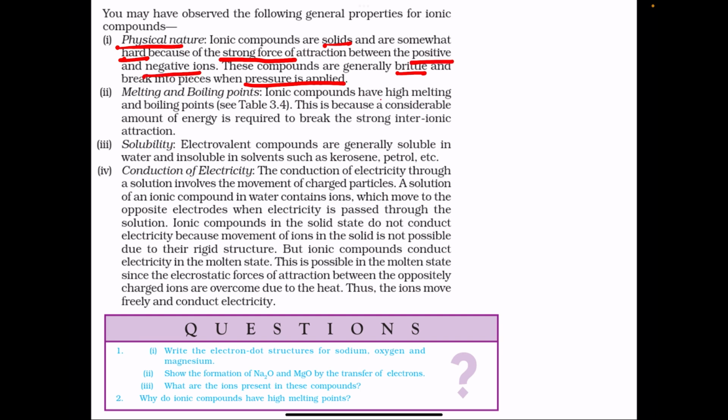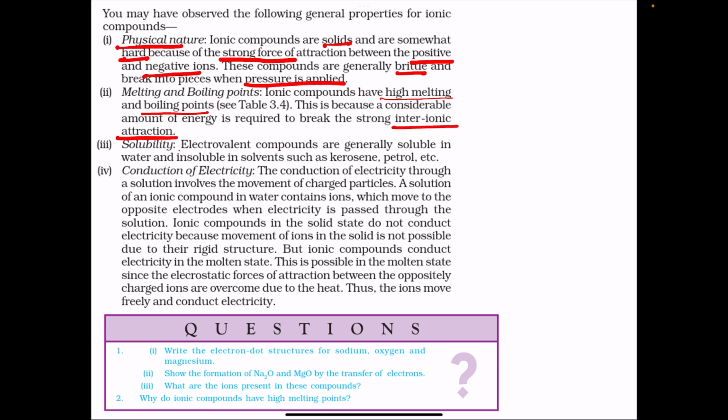Melting and boiling point. They have very high melting and boiling points. What is the reason? The reason is a large amount of energy is required to break the strong interionic attractions. That is, to break the attraction or the ionic bond between positive and negative ions, a large amount of energy is required.